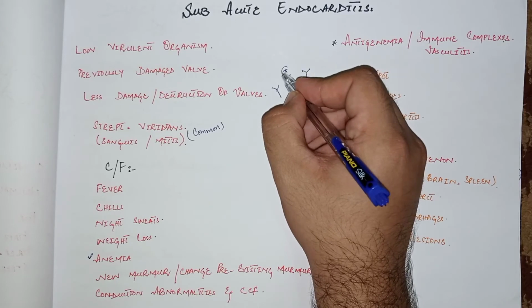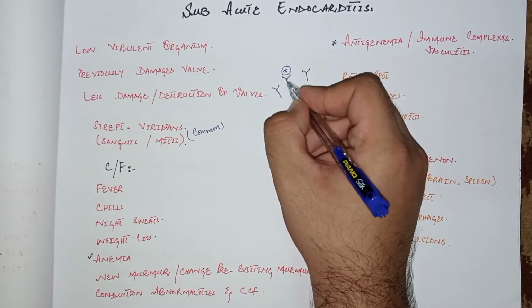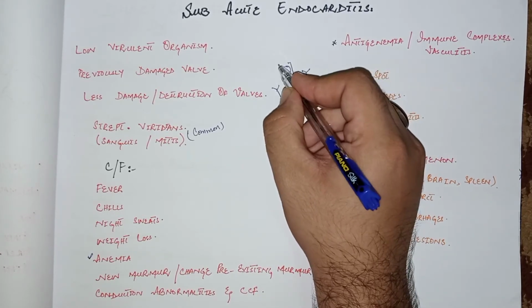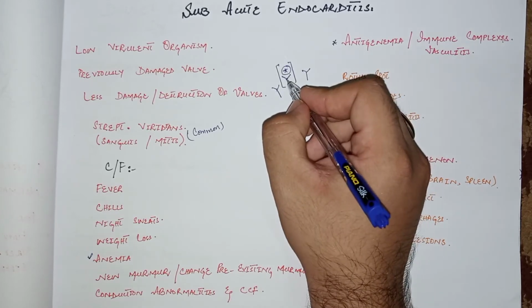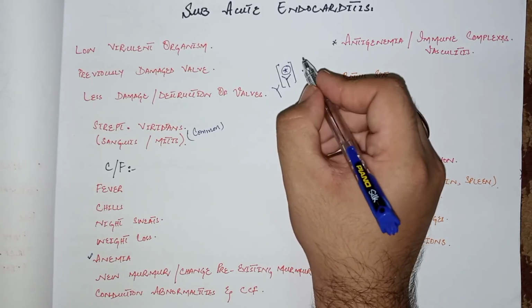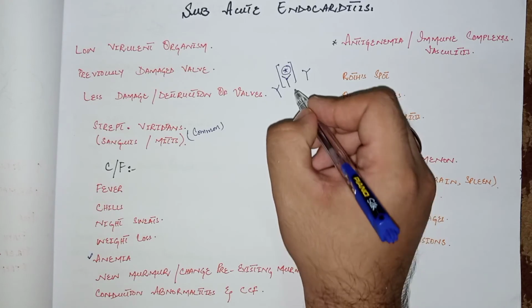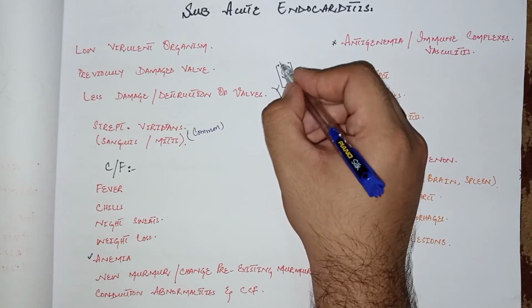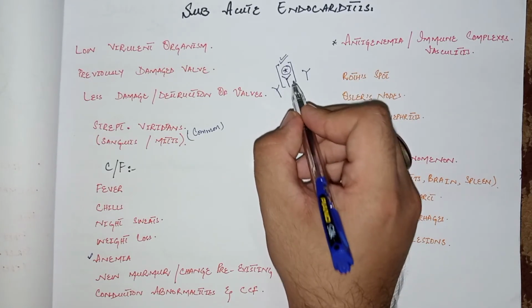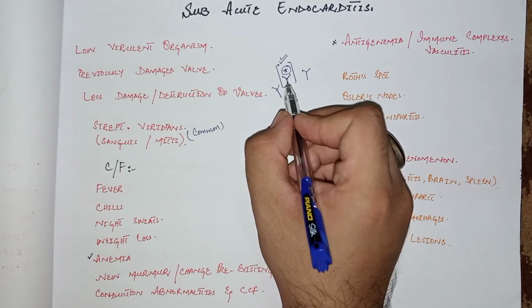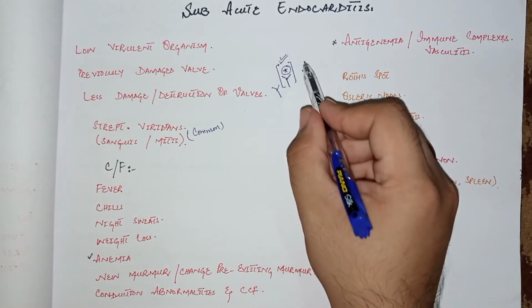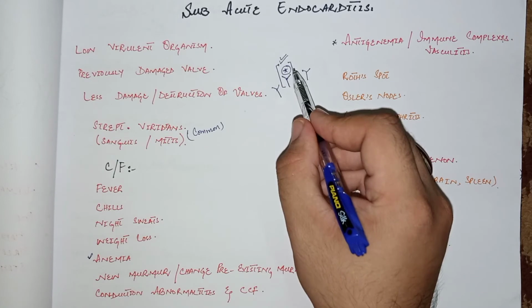Suppose this star is the antigen of bacteria and this is the antibody, and this is called the antibody-antigen complex, or simply the immune complex. This immune complex then enters the circulation, deposits in various parts of the body, and damages the small capillary vessels by type 3 hypersensitivity reactions.